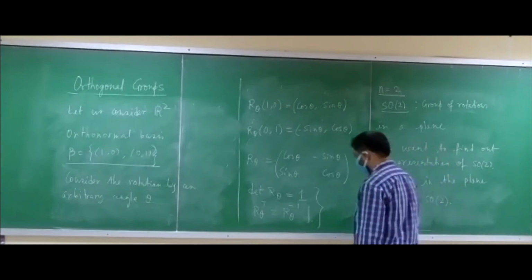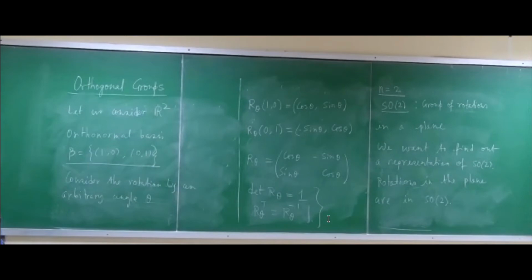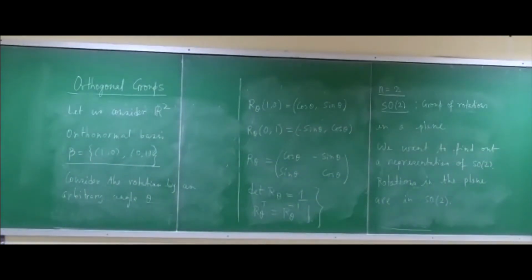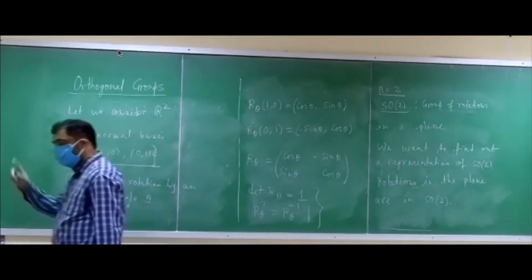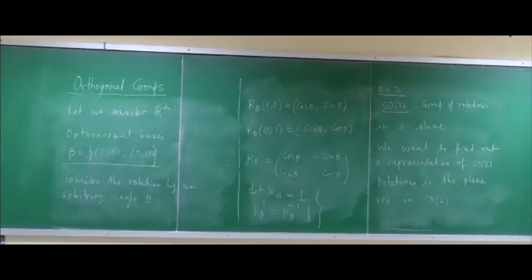Sir, but R theta acting on (1, 0) is equal to cos theta, sin theta. The statement you have written suggests there should be a positive sign in the R theta matrix: first cos theta, then plus sin theta, then minus sin theta, cos theta, according to the way you have written in the first two lines. No, I said, you remember that when you write down the matrix, you have to take the transpose. In the very first class, probably we discussed. Got it. Okay, you have to take the transpose if you want to find the matrix representation.